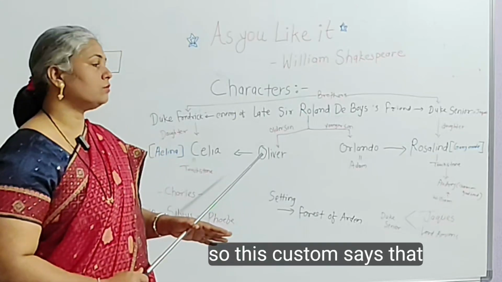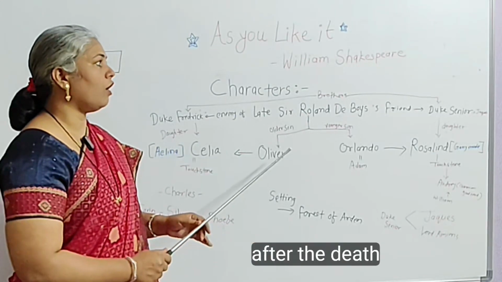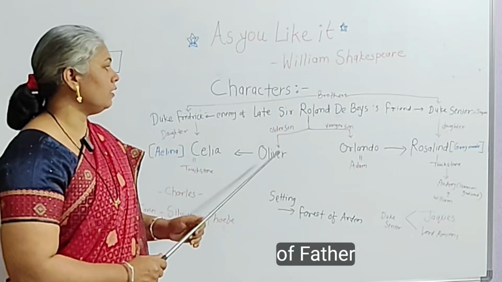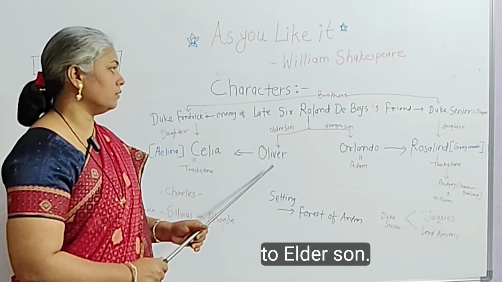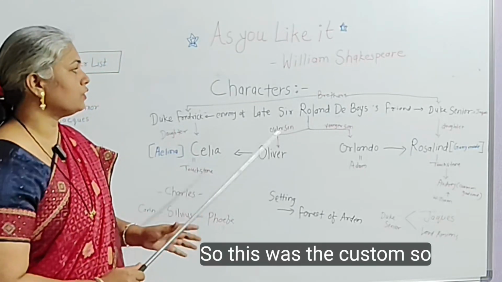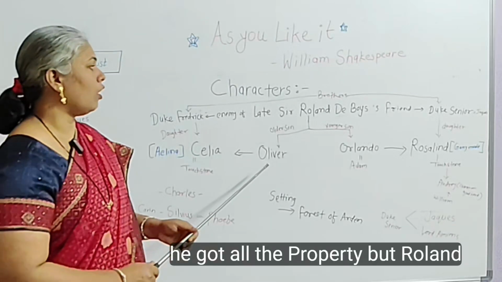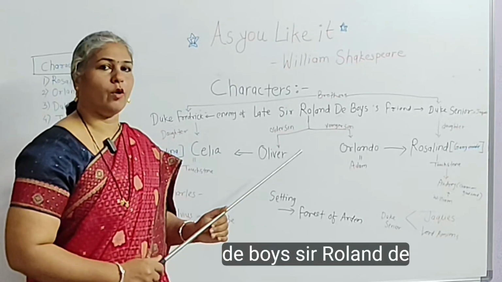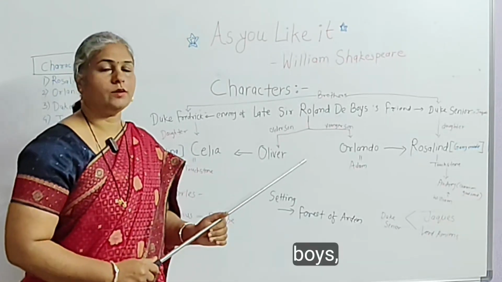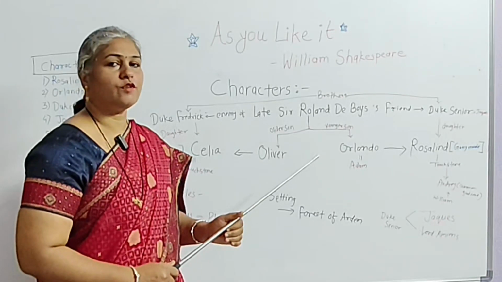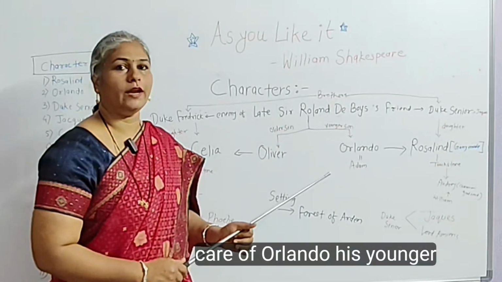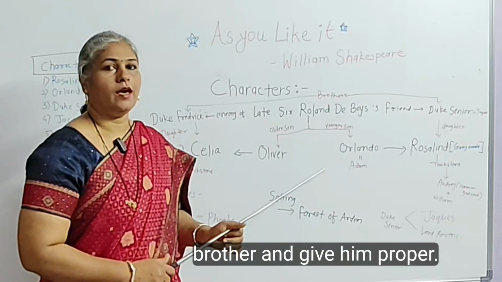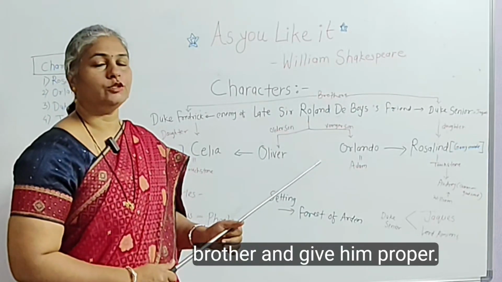So this custom says that after the death of the father, all the property went to the elder son. So this was the custom. So Oliver got all the property, but Sir Roland de Boys took a promise from Oliver that he will take care of Orlando, his younger brother, and give him proper education.